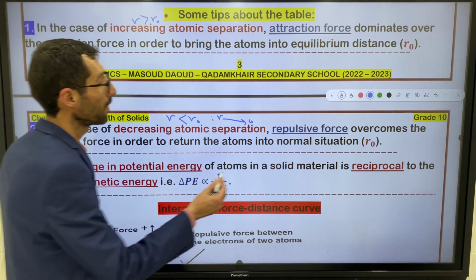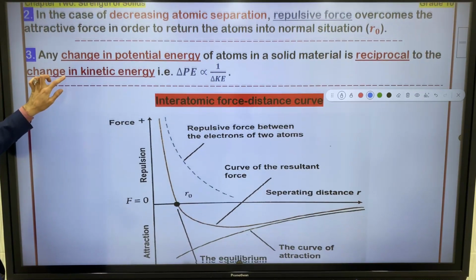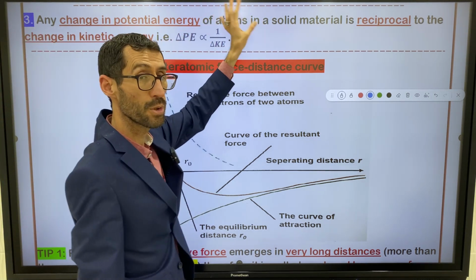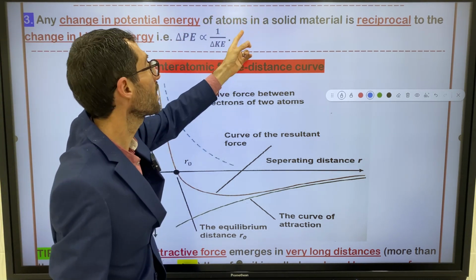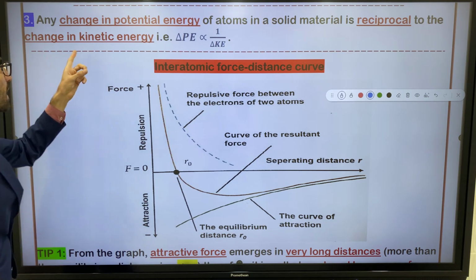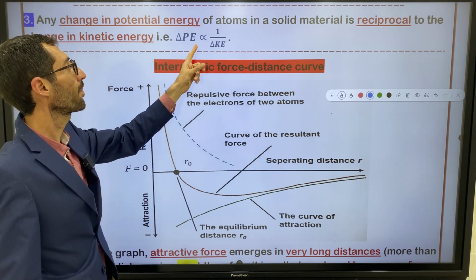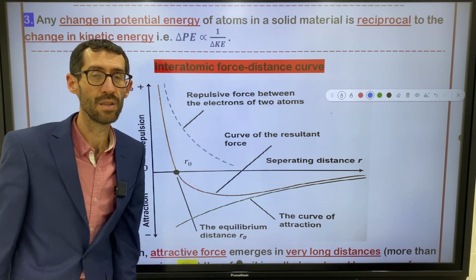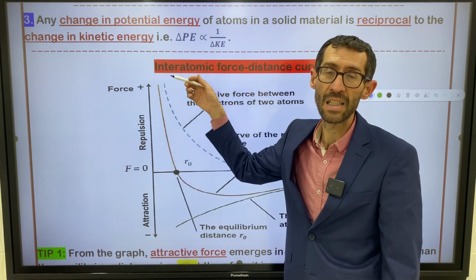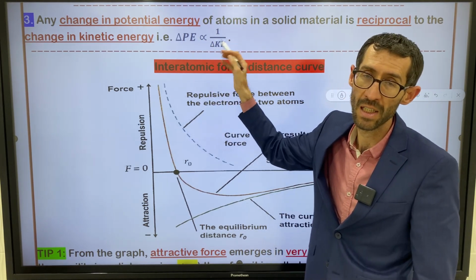We have another tip. Let me read it for you. Number 3, any change in potential energy of atoms in solid matter is reciprocal to the change in kinetic energy. It means delta PE is reciprocal to delta KE. Means there's an inverse relationship between change in potential energy and change in kinetic energy.